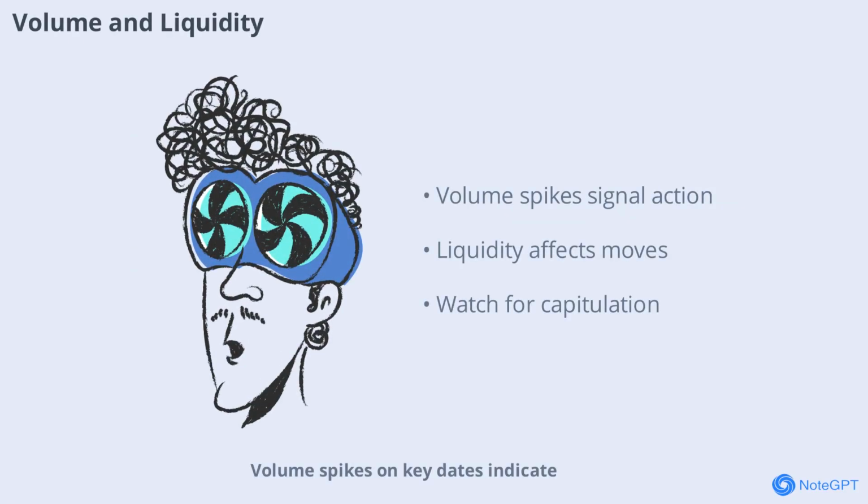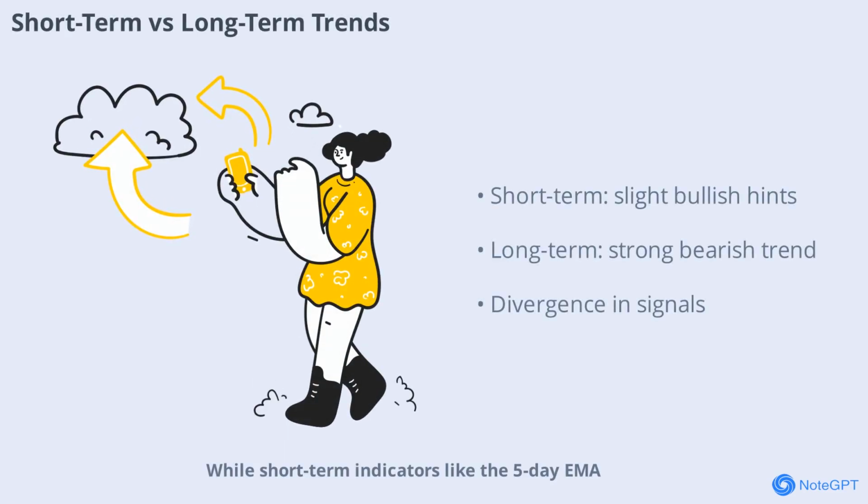Volume spikes on key dates indicate moments of high liquidity and potential capitulation. These periods often mark turning points or accelerations in the trend. Monitoring volume alongside price action can help identify when significant moves are likely to occur, providing an edge for active traders. While short-term indicators like the 5-day EMA and MACD hint at possible bullish momentum, the long-term trend remains firmly